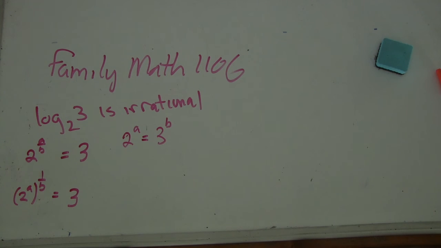Because that makes a difference. So 2 raised to any integer power is always going to be what? It's always going to be even. Yeah. And 3 raised to an integer power is always going to be odd. So our original assumption, again, that log base 2 of 3 is rational, must have been wrong. So we have from that this is irrational.